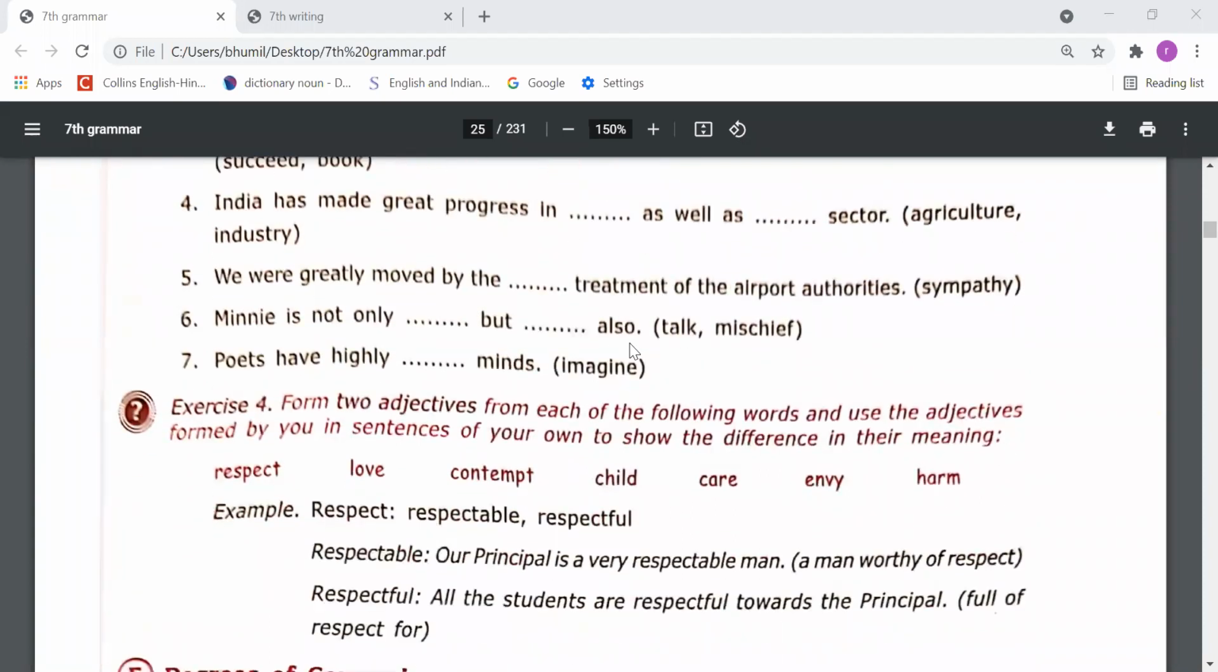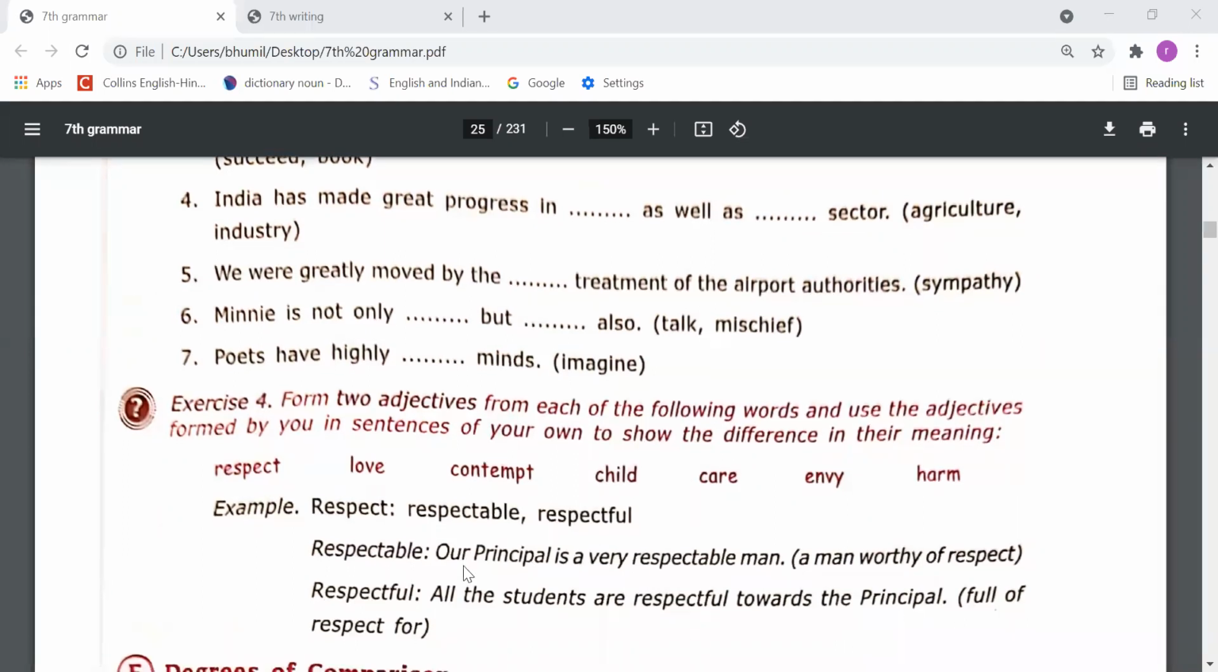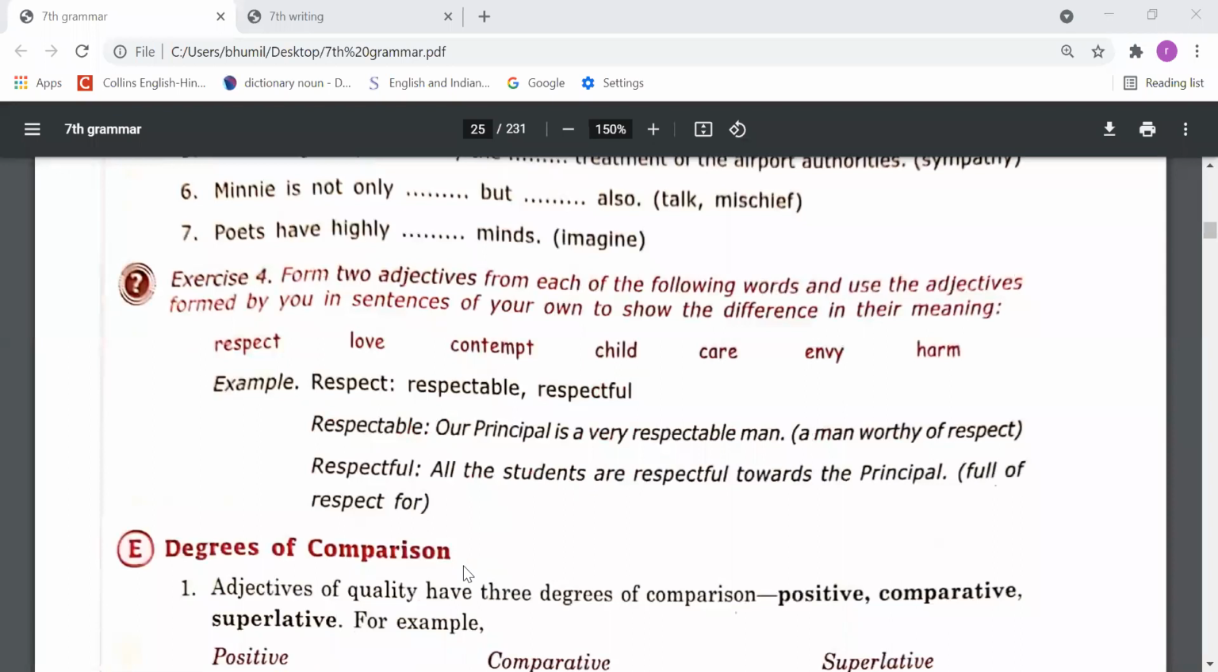Form two adjectives from each of the following words and use the adjectives formed by you in sentences of your own to show the difference in their meanings. Some have been done for you. Example: respect, respectable, and respectful. Respectable: our principal is a very respectable man, a man worthy of respect. Respectful: all the students are respectful towards the principal, full of respect.